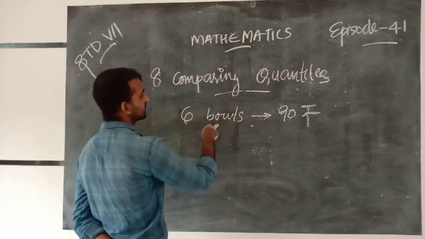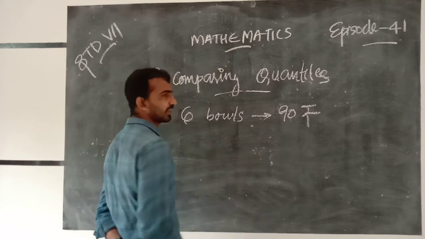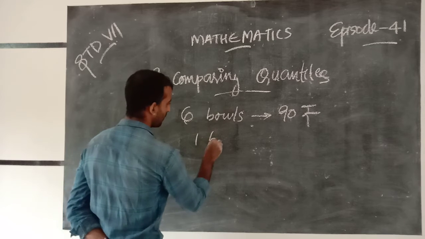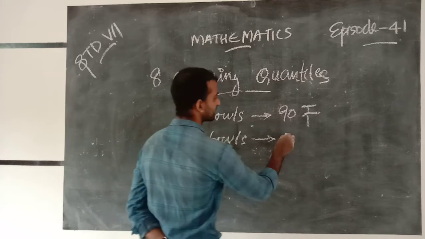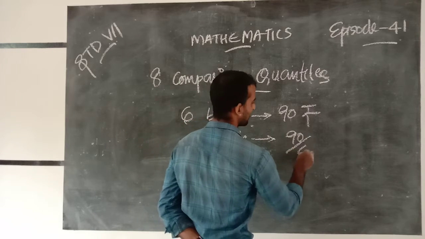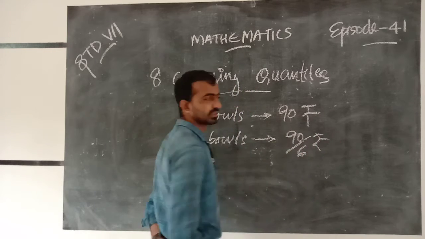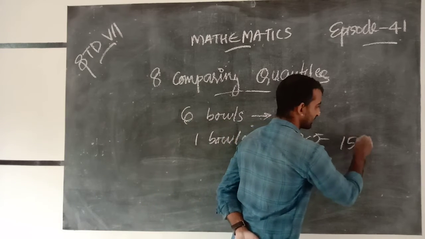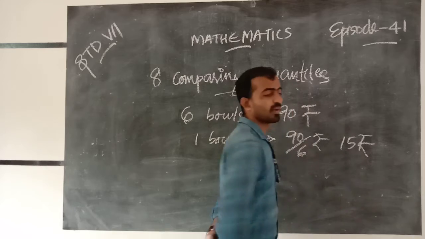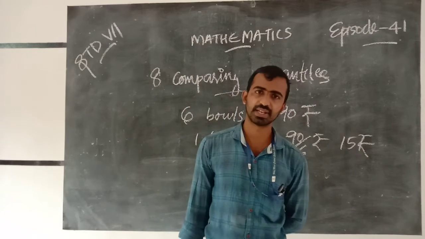6 boards cost 90 rupees. Then 1 board is 90 by 6 rupees. That is, we get 15 rupees. Yes.